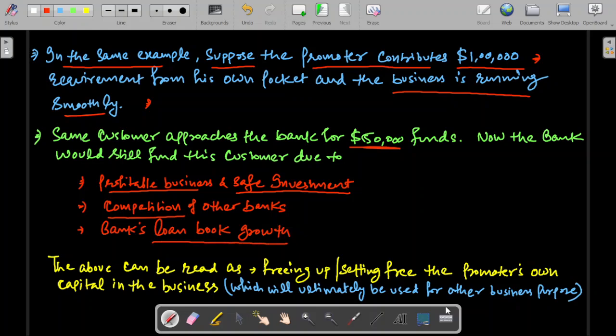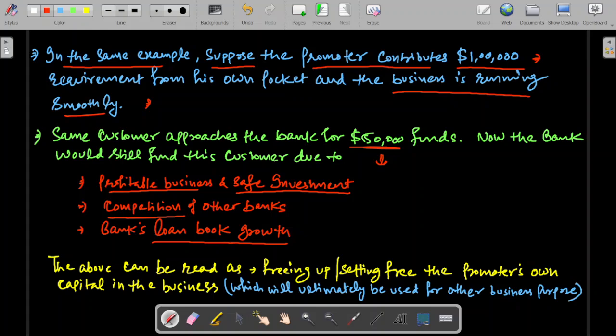Okay. So what I mean by that, even if with $1 lakh his business is running smoothly, and he asks you for $50,000, and you will say that, sir, your business requires $1 lakh only, and you have invested your own capital only in that business. So there is no expansion plan that you are discussing here with us. Why would you need additional $50,000 from us? Why should we give you $50,000 worth of rupees loan to run this business, which you are already running successfully with your own capital?